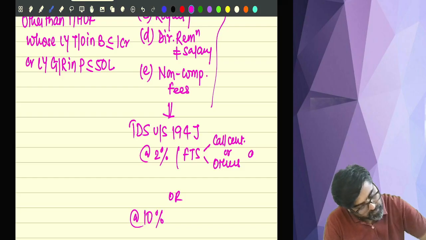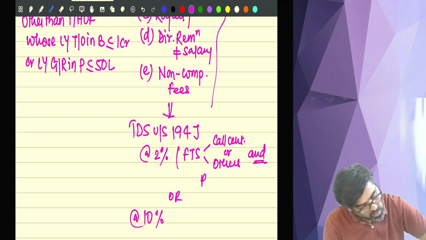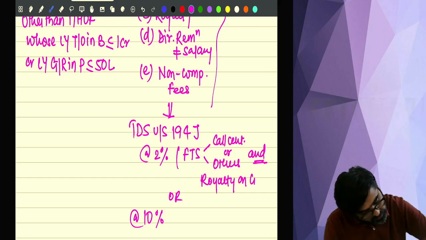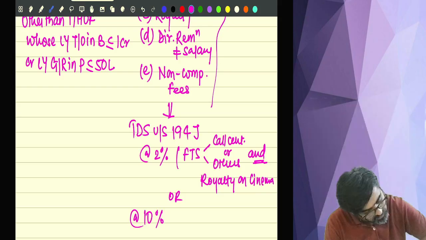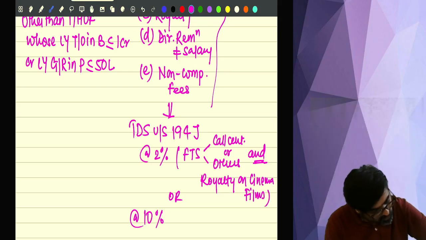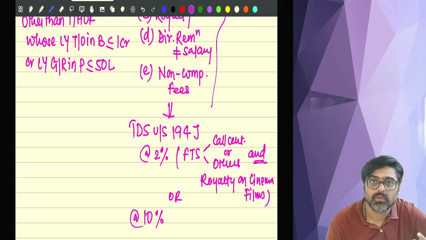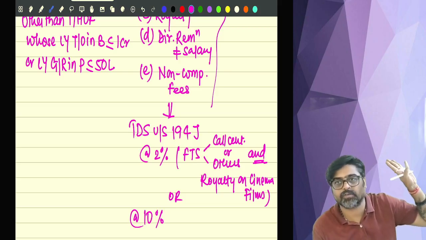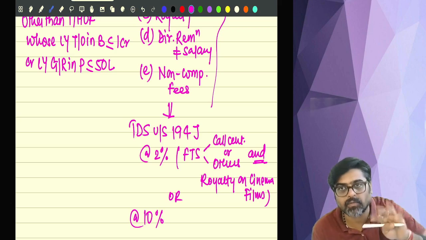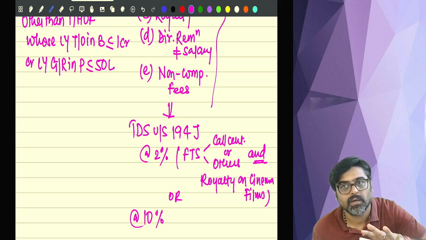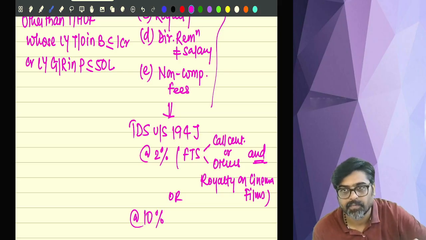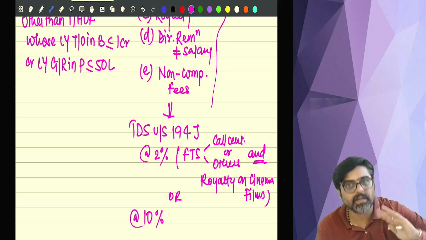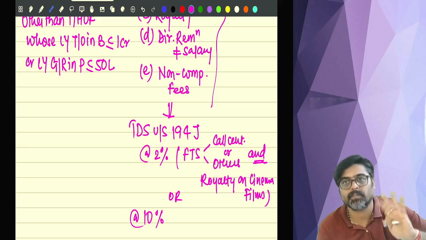And on royalty on cinema films. So for cinematography films, the royalty is paid. On that royalty, 2% is there. All royalty 10%, but for cinema films, whatever royalty will be paid, the TDS is 2%. Fees for technical services, TDS is 2%, whether that fees is paid to a call center or any other person.